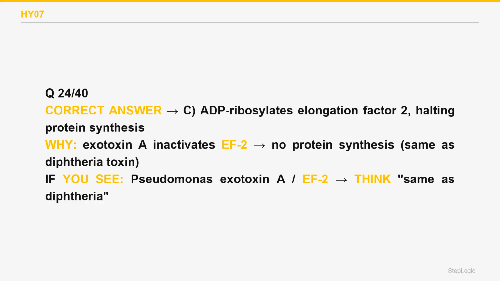Raising cAMP via Gs is the mechanism of cholera toxin and the heat-labile toxin of ETEC, not exotoxin A. Choice A wrong. A superantigen is how TSST-1 and streptococcal toxins act, activating many T cells rather than blocking EF2. Choice D wrong. Exotoxin A inactivates EF2.